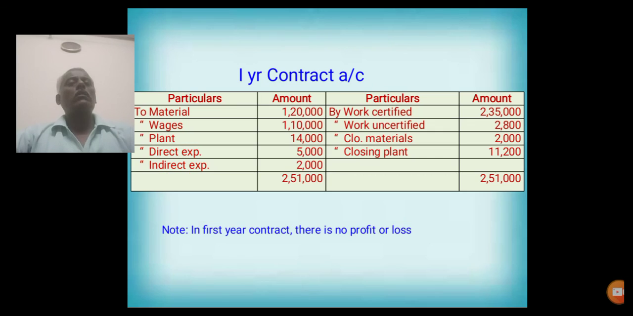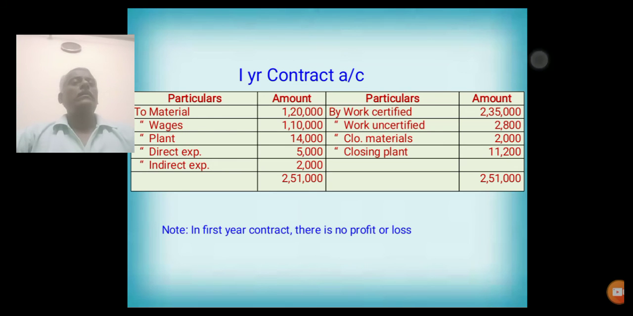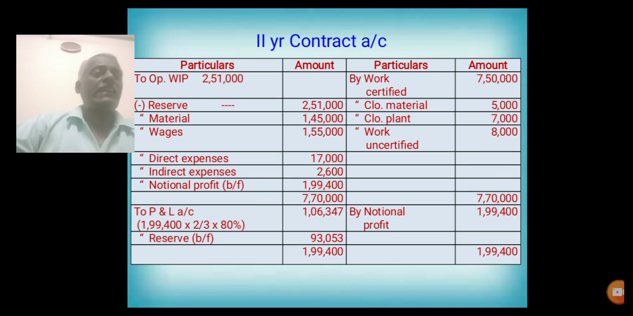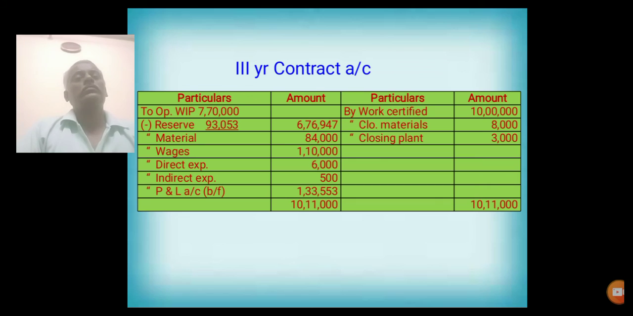Second year, all the information is entered, notional profit is 1,99,400, total contract price is 10 lakhs. Here in the second year, total work certified is 7,50,000. It is above 50% of contract price. So 2/3 of the profit is transferred to P&L account. The balance amount is kept as reserve.